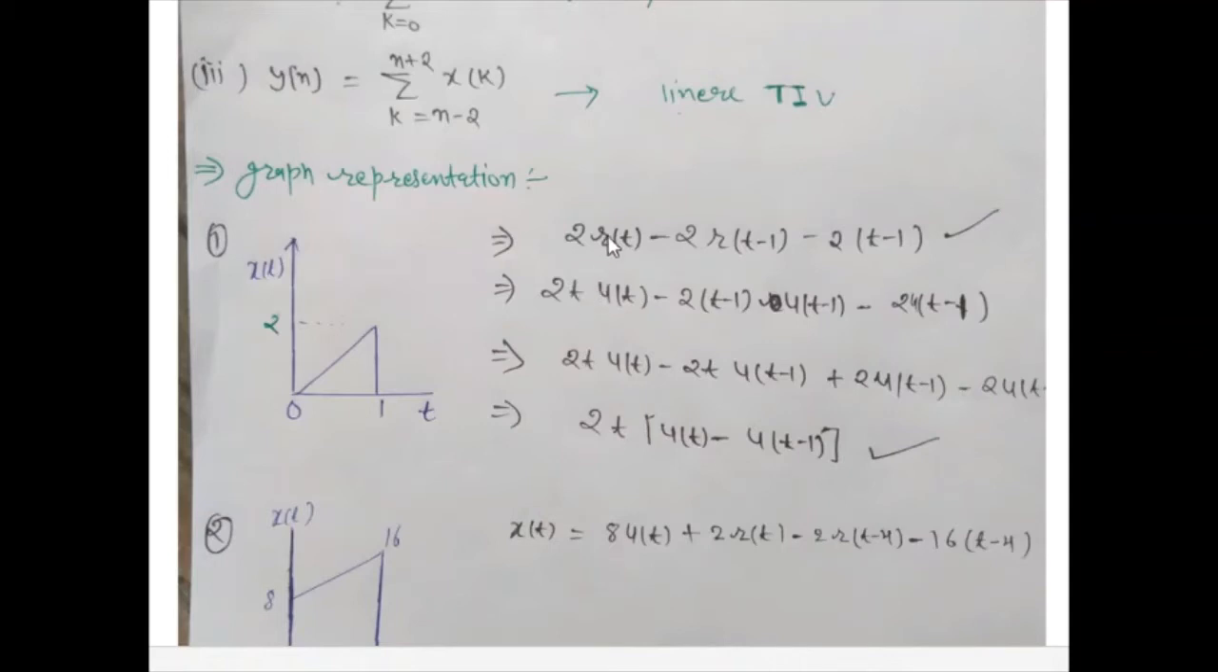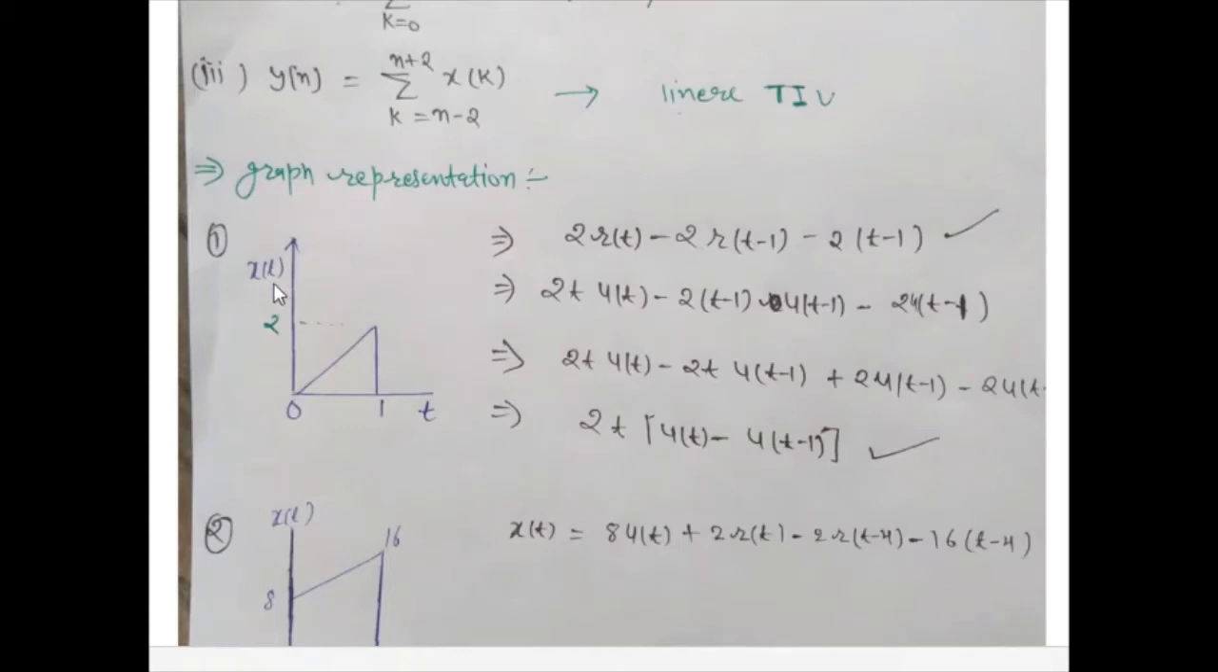So you can write the ramp function in terms of the unit step function. So 2t u(t) minus 2(t minus 1) u(t minus 1) minus 2u(t minus 1). So finally you get 2t u(t).